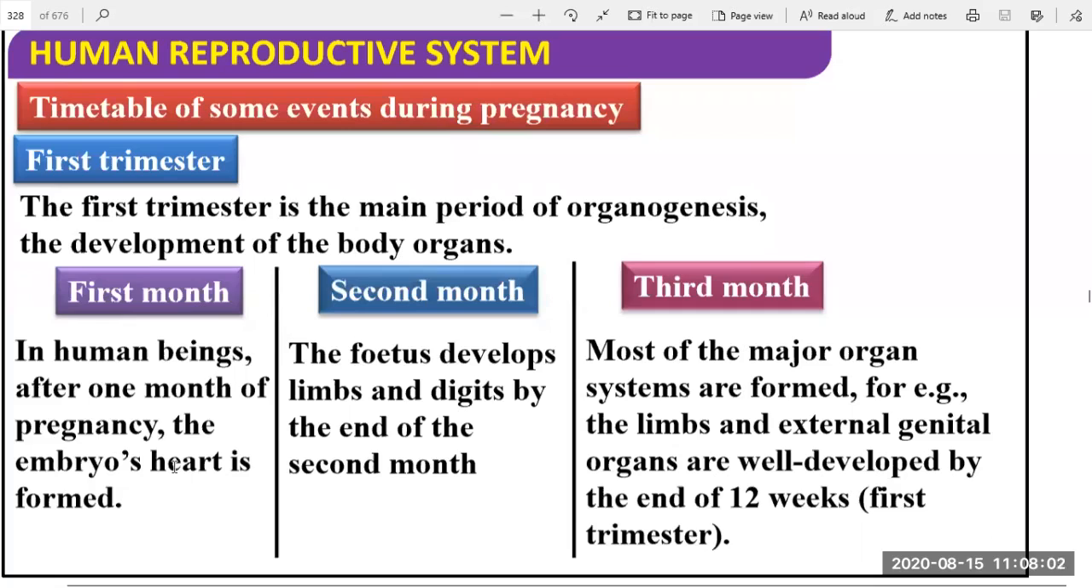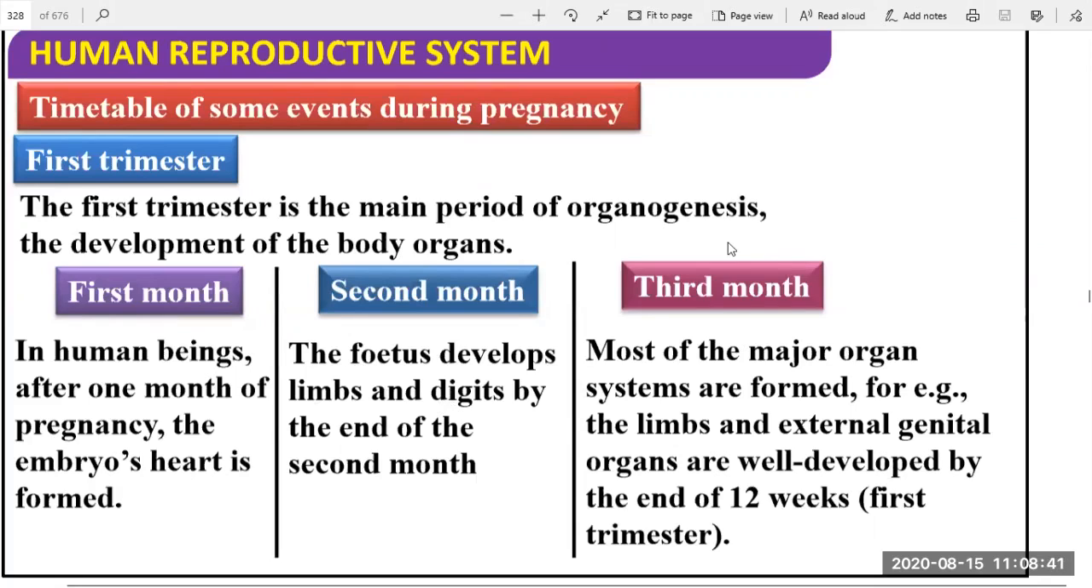Okay. In the second month, what happened? In the second month, the fetus develops limbs and digits. पाय त्या ठिकाणी तयार होतात थोडेसे, आणि डिजिट्स म्हणजे तळवे आणि त्याचे बोट वगैरे, असे तयार होतात. Limbs and digits by the end of the second month. So after the end of the second month, at that time what happened? Limbs and digits are totally developed. So in the first month, development of the heart, and in the second month, development of the limbs.